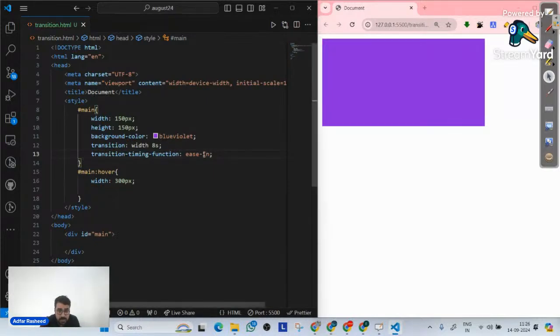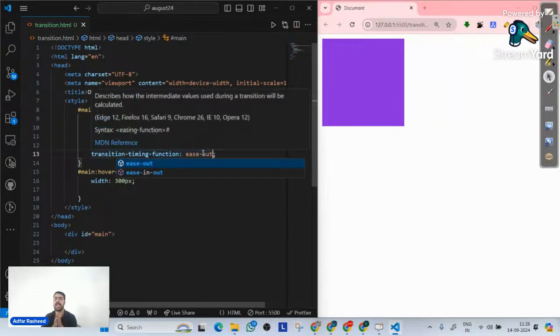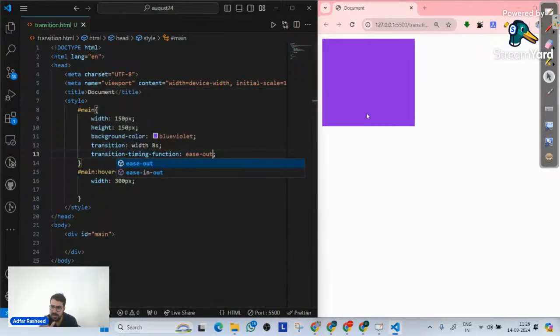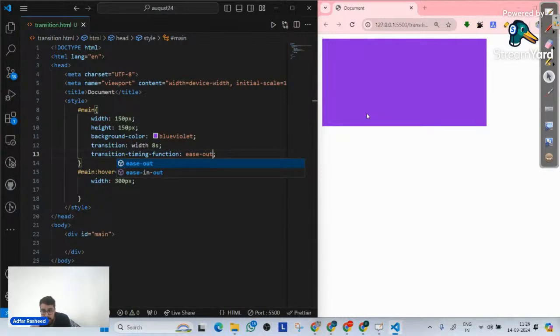There's one another value that we have called ease-out. Ease-out means slow end. So when I start this, you can see the speed is good, but at the end, if you observe it, now the speed is gradually slowing. So that's what ease-out means. So ease-in means slow start, then take up the speed. Ease-out means speed good, and then gradually stop it.